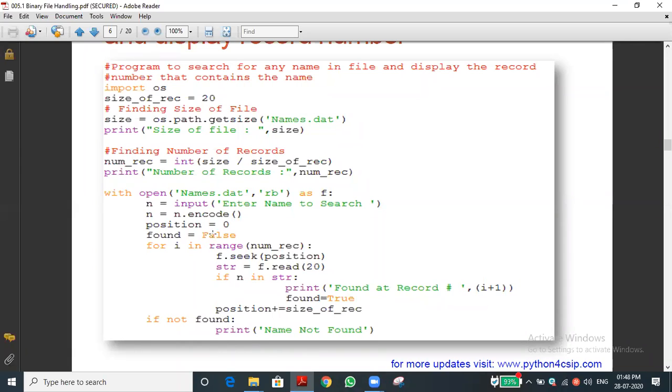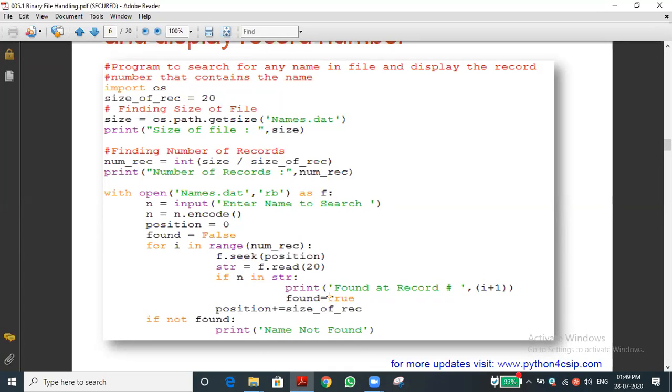Found equal to 0. Here we are making found equal to 1. If found equal to 0, then print the name is not found. The found value will be 0 whenever we didn't change this value. Have you understood, Gautam? It is like a flag.